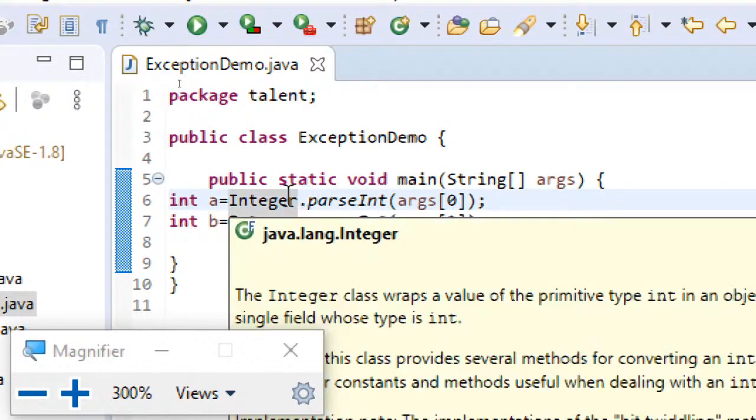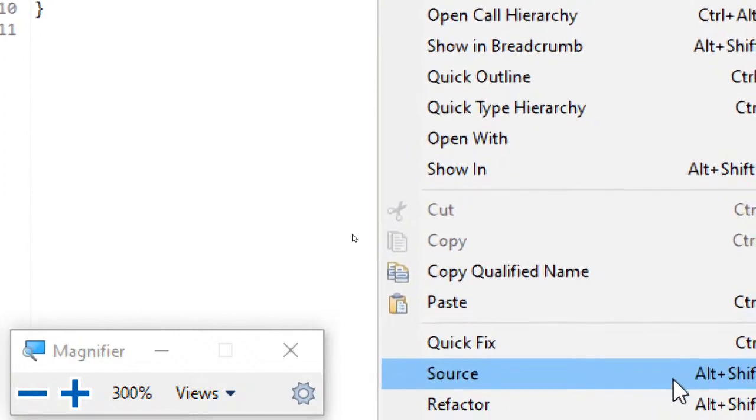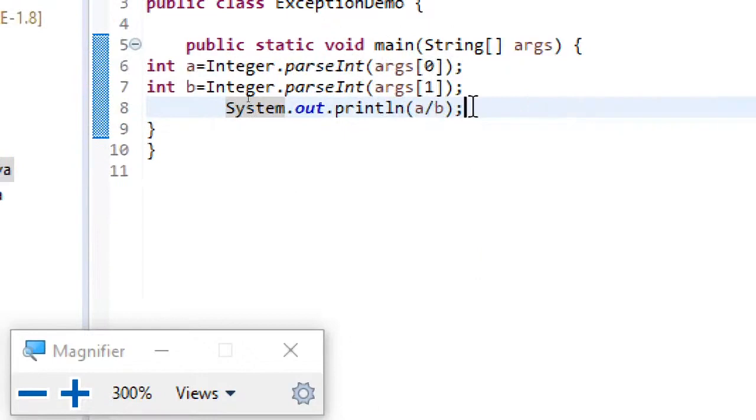So here you can just see I just created a small class, named it as ExceptionDemo, and in that main method I've just used two variables, and I'm using command line arguments args[0] and args[1], and those two command line argument values I'm just copying into A and B respectively, and I'm just displaying the quotient, that is the division operation result. So it's a very small piece of code, but let us add a few more statements here.